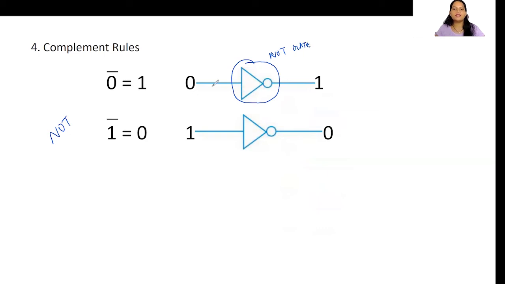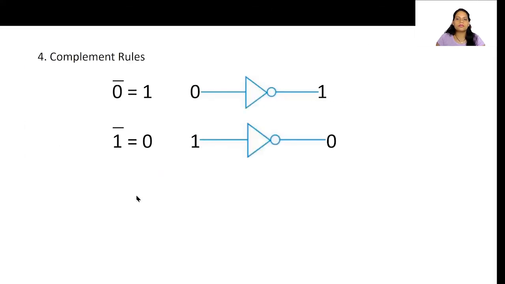So whenever we are giving 0 as an input for a NOT gate, it always complements it. It is also called an inverter gate, isn't it? So whenever we are giving 1 as an input, it is giving 0. So these are the basic postulates. It's easy to remember, but using these, we are going to derive many theorems and many rules in future. So these are the four rules.